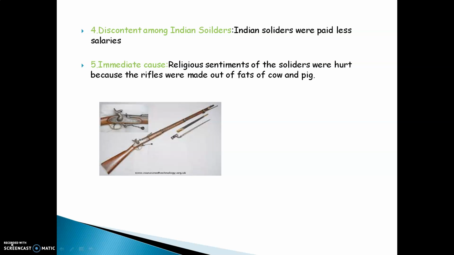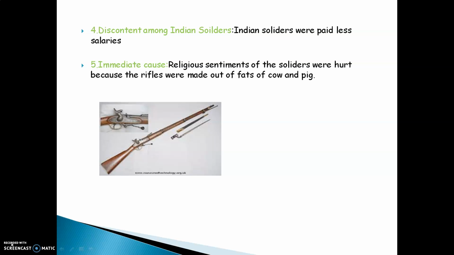Fifth is the immediate cause. Religious sentiments of the soldiers were hurt because the rifles were made out of fats of cow and pig. The Indian soldiers included Hindu as well as Muslim soldiers. According to their religious terms, they did not accept cow and pig in their religion.